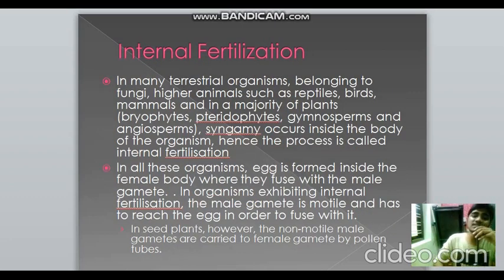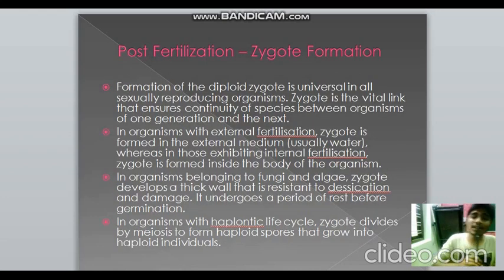Whereas internal fertilization occurs in many terrestrial organisms like fungi, reptiles, birds, mammals, and also in some bryophytes, pteridophytes, gymnosperms and angiosperms. The fertilization occurs inside the body, and this process is known as internal fertilization. The egg is formed inside the female body and the sperm is sent inside the female body and they fuse together, and the zygote is also formed inside the body. So all this happens inside. Here proper embryonic care is there, and also proper care after birth, which is absent in external fertilization. They are not vulnerable to any kind of threat. So what happens after fertilization?